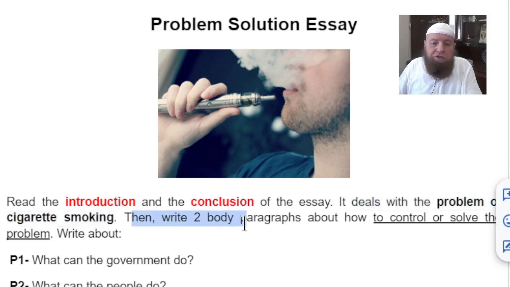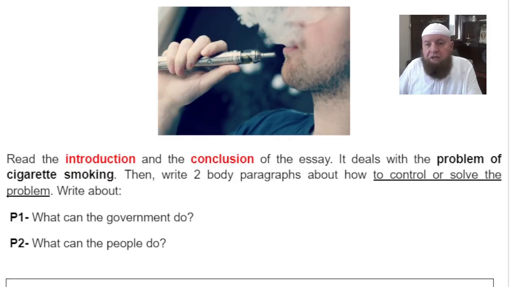Then write two body paragraphs about how to control or solve the problem. So the topic is cigarette smoking, the problems of cigarette smoking, and you write how to control or solve those problems. Now they want you to write two paragraphs, so the two paragraphs naturally divide into two blocks of solution.